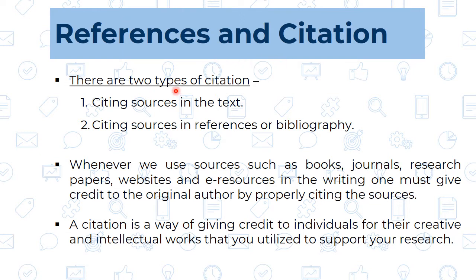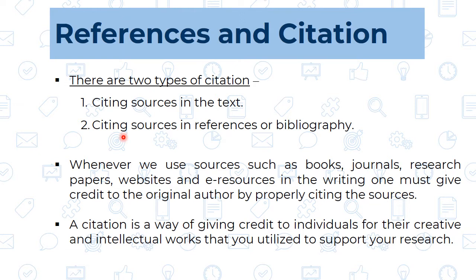So, we can say there are two types of citations. First is citing the sources in the text, meaning whenever we are writing a particular paragraph, at that particular place some references are given. That kind of reference we call citing the sources in the text. The next category is citing the sources in the references or the bibliography.